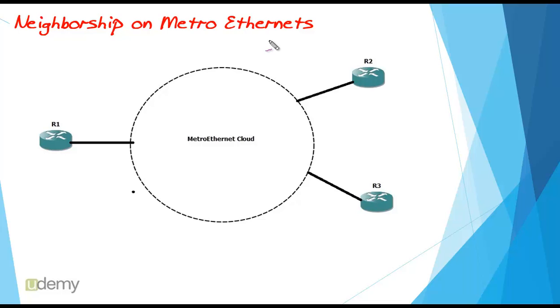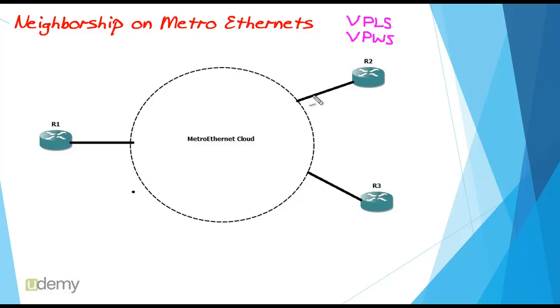There are many underlying technologies inside Metro Ethernet, but for our purposes, two of them are more important: VPLS, Virtual Private LAN Service, and VPWS, Virtual Private Wire Service. Metro Ethernet with these technologies can send unicast, multicast, or broadcast Ethernet frames for us.